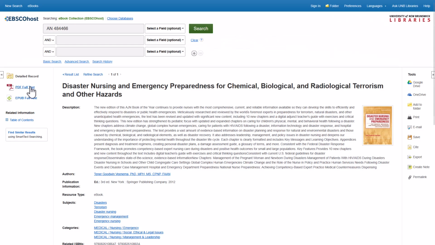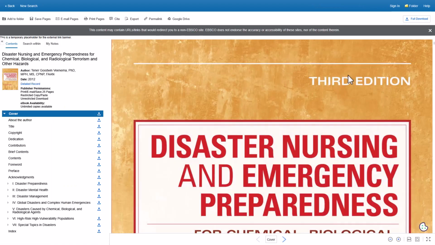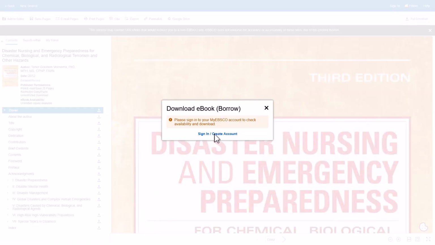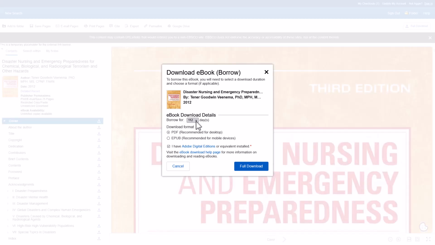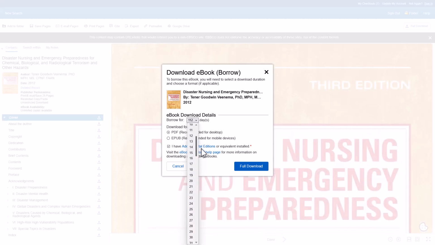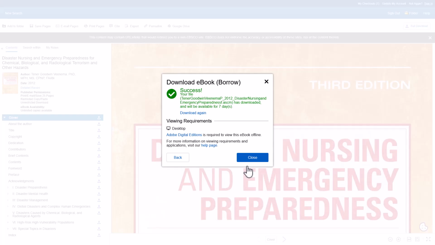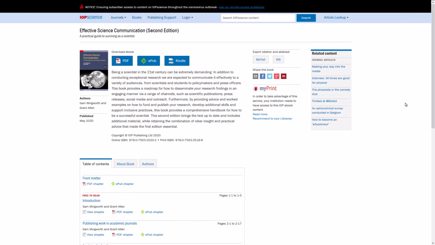Downloading ebooks onto a personal device can be useful if you require offline access to the content. For some ebook providers, downloading an ebook is similar to borrowing a book, and the borrowing period can vary. After the loan period expires, the ebook disappears from your device. For other ebook providers, downloading a book is simply clicking the PDF option. The PDF is on your device until you remove it.